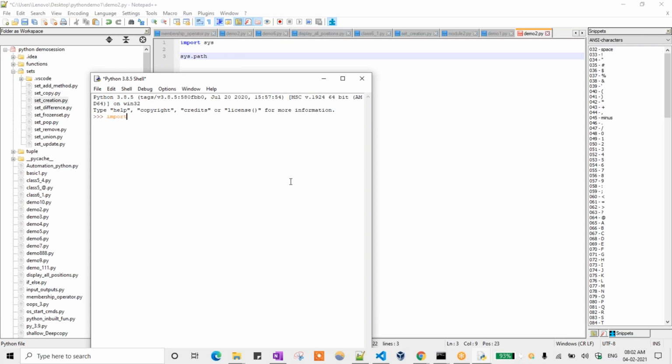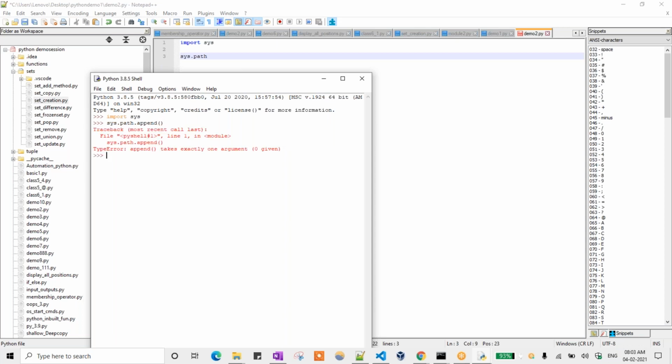So import sys. Okay, sys module is there. sys dot, give tab. It will show some functions. So give p. Okay, path is there, right? Path is there. Then just this one, append. So the function is there. It is showing that it appends an object to the end of the list. So it will add that particular path to your directory.